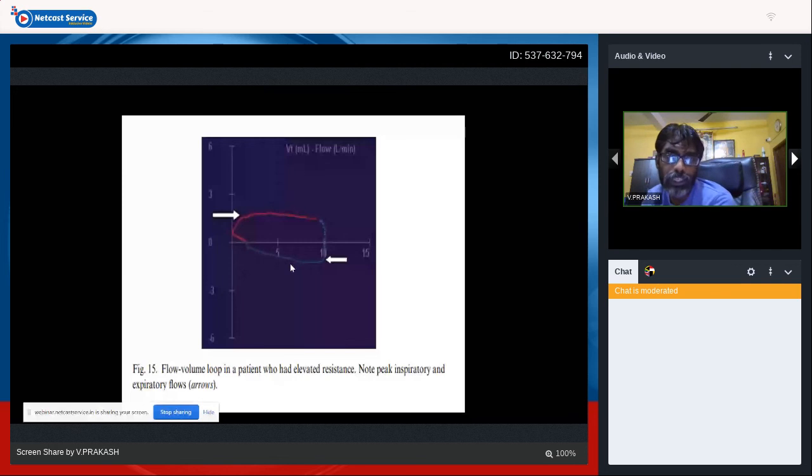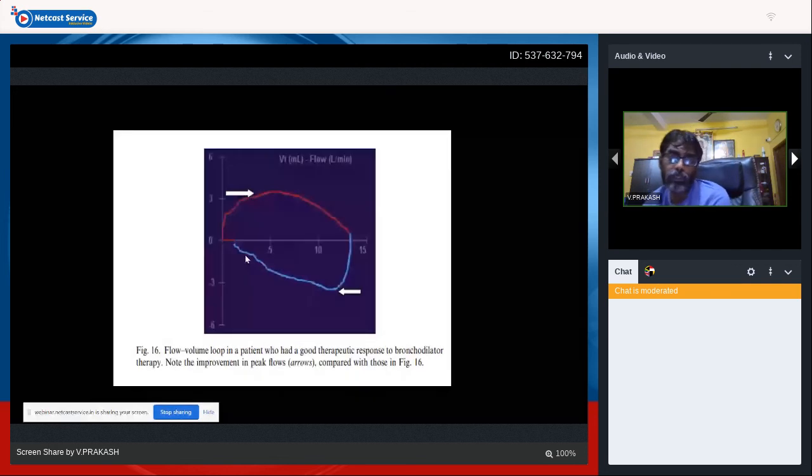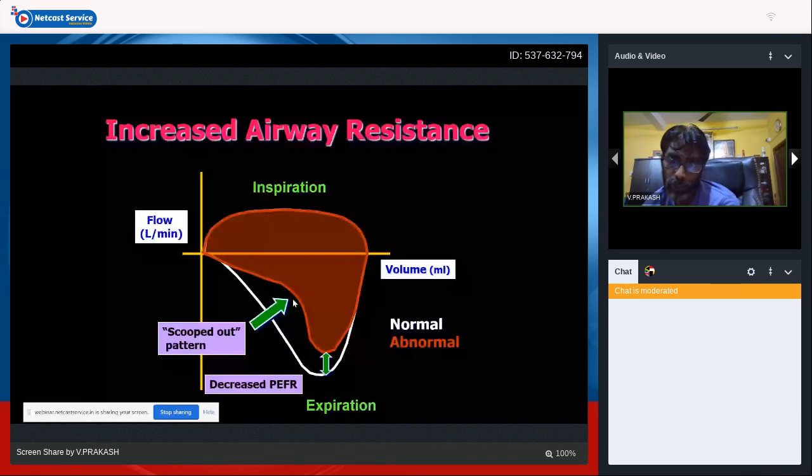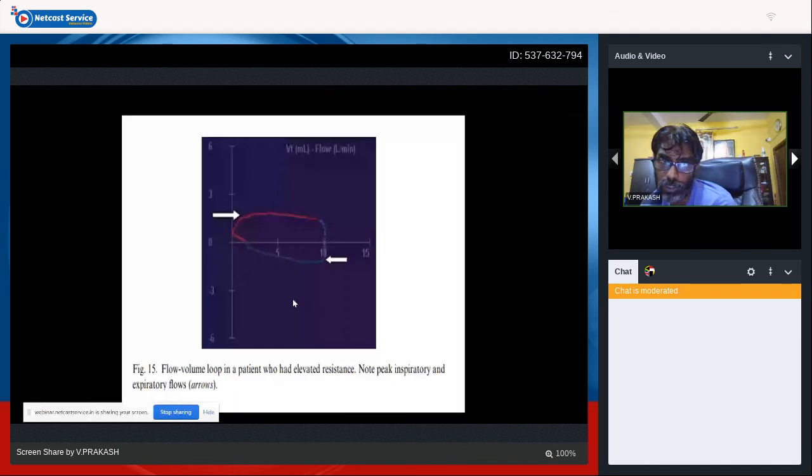So the same patient in response to an antibiotic. The same patient who responds to antibiotic, the scooping out has come down, the resistance has come down, and the peak expiratory flow rate is improved for the baby. So we have seen the scooping out pattern and the return to the baseline, right? Here you can see there's a shortening, so there could be some amount of air leak in this baby, right?